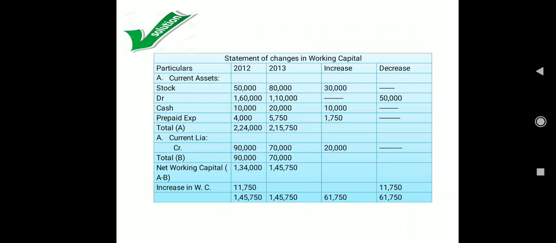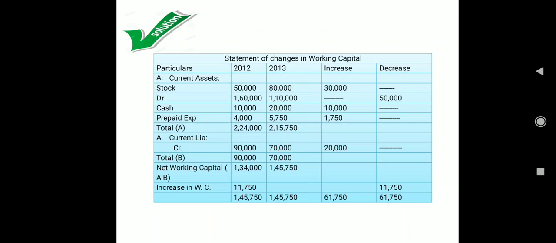The total of B is 90,000 and 70,000, nothing else was there. Then we need to calculate working capital, and the formula is current asset minus current liability, A minus B. So 2,24,000 minus 90,000 gives the working capital as 1,34,000, and similarly for 2013, 2,15,750 minus 70,000, we are going to get the working capital as